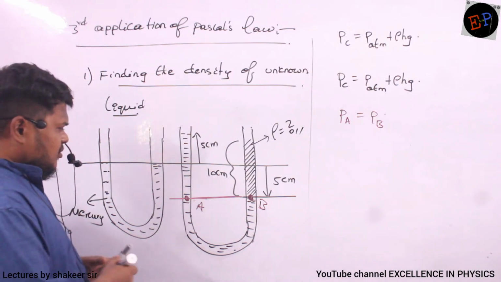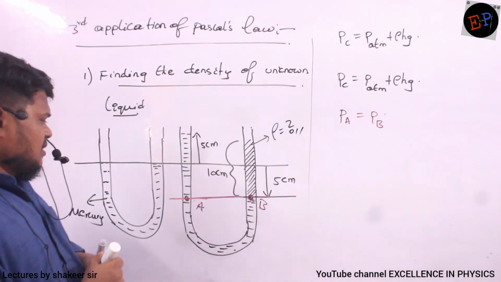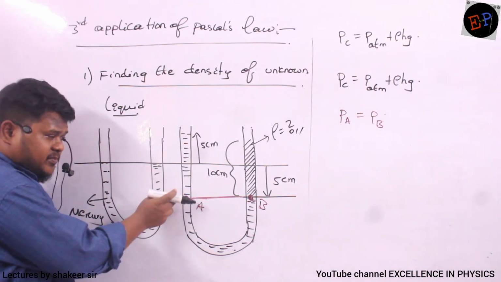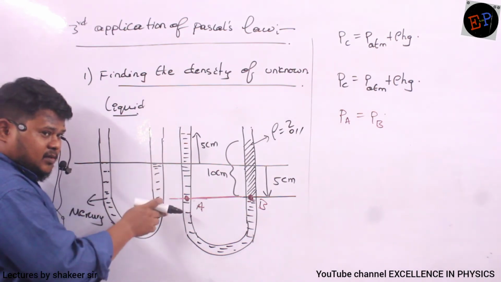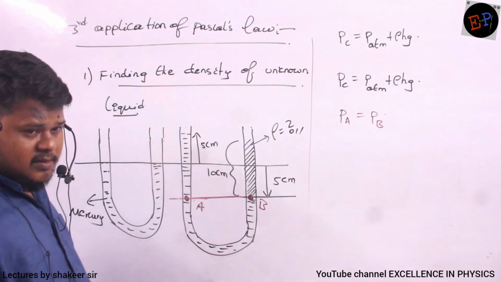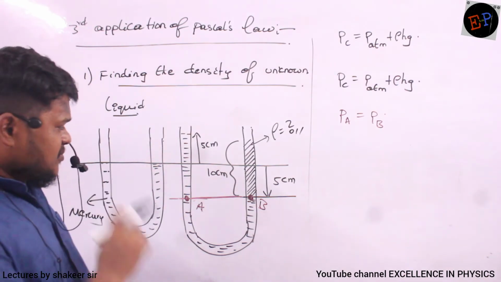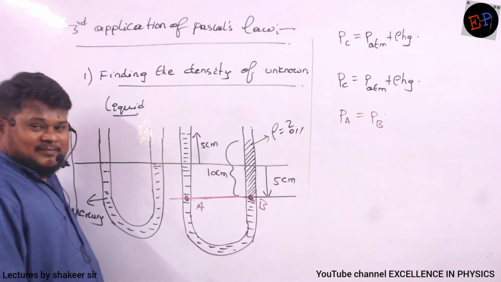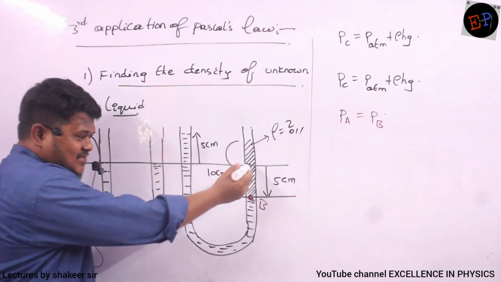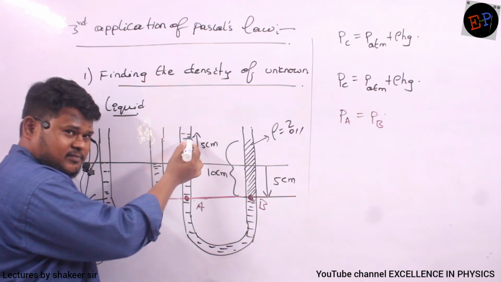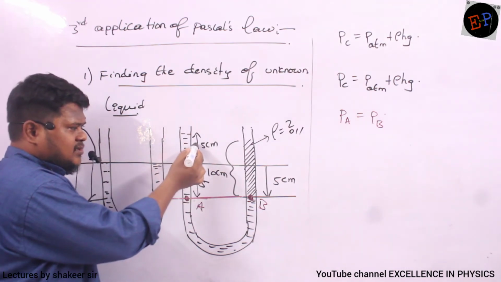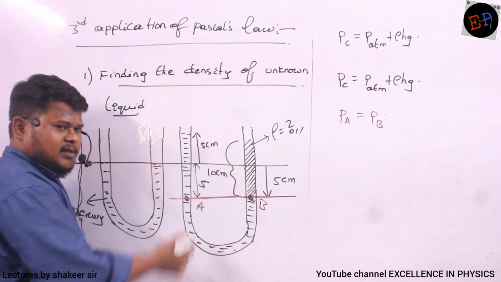Now at point A, who is giving pressure? Atmospheric pressure plus gauge pressure. Gauge pressure is how much? The h value is how much? This is 10, this is another 10. So total how much? This is 5 centimeters, this is an additional 5 centimeters. 5 plus 5, 10 centimeters.